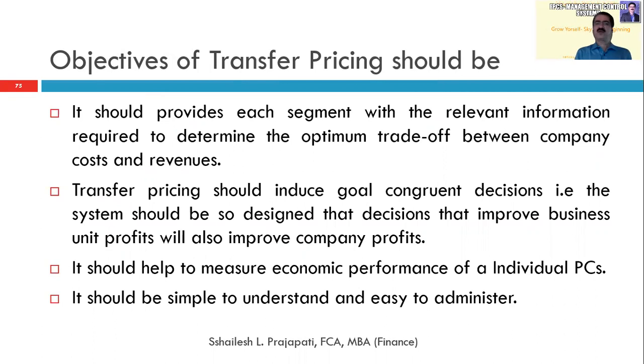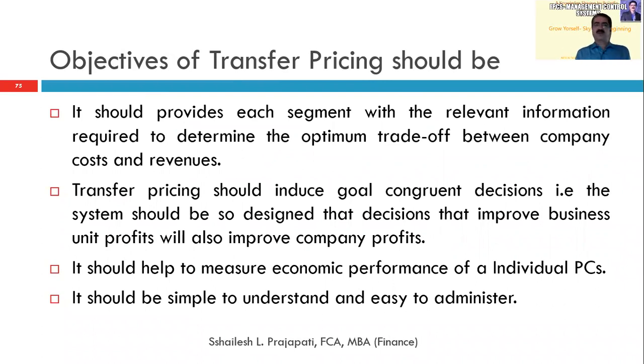Transfer pricing should induce goal congruent decisions. As we have discussed in goal congruence, the manager has personal goals as well as professional goals. Here, his goal should not conflict with the organizational goal. His goal should be to maximize the profitability of his division, but simultaneously it should also increase the profitability of the organization.